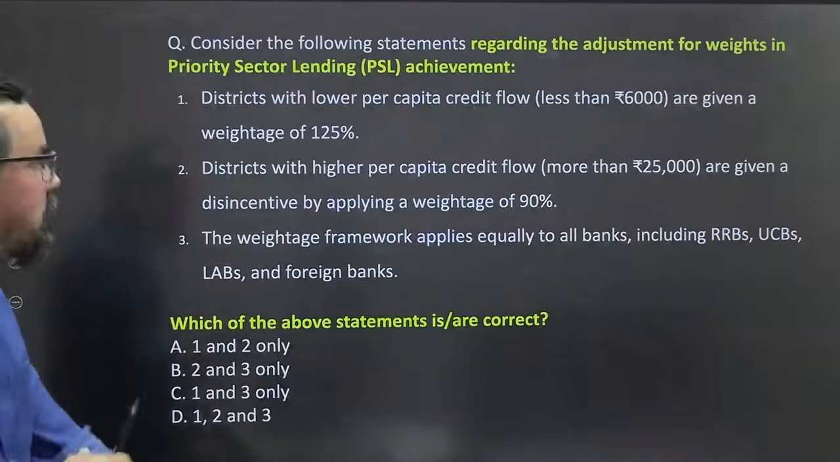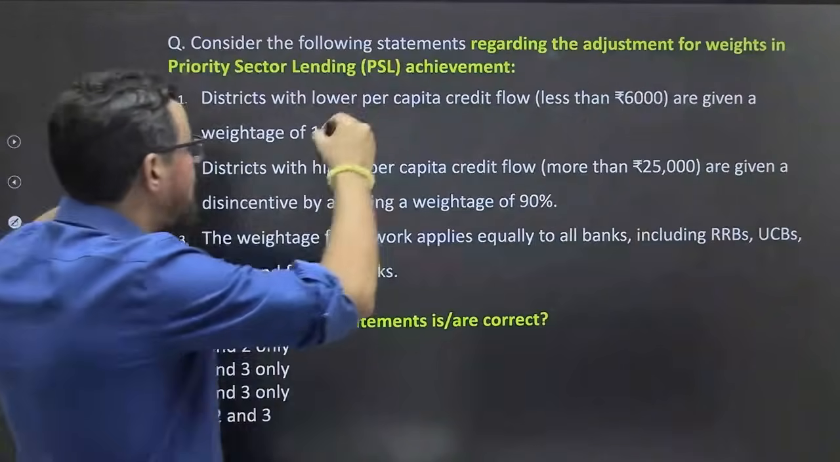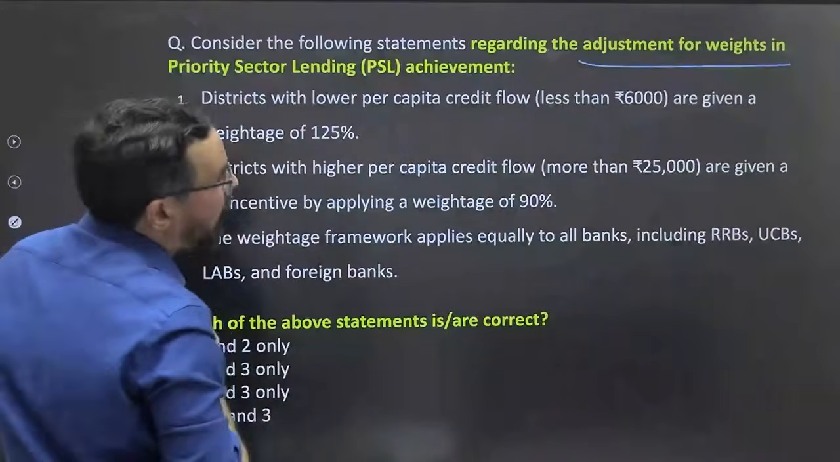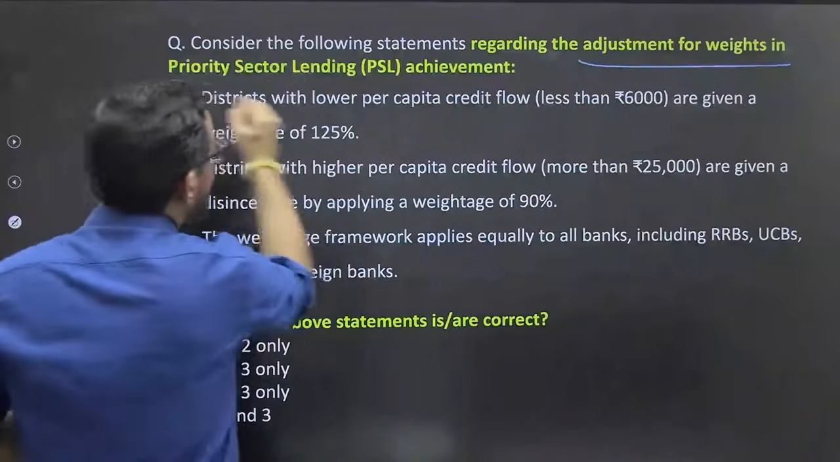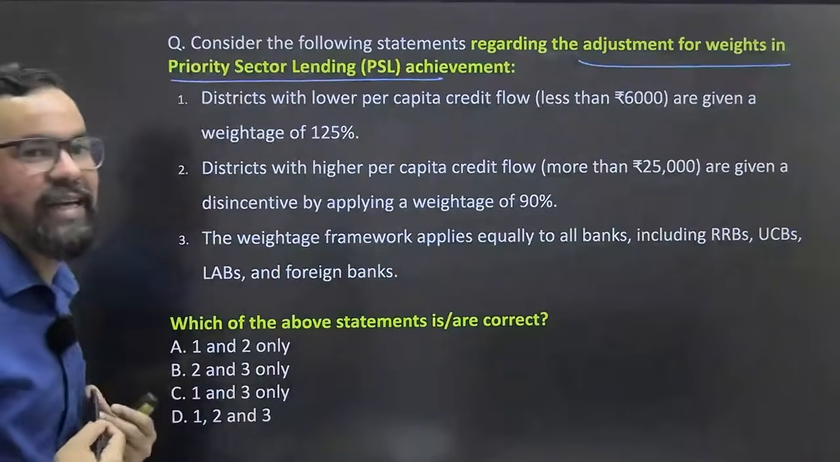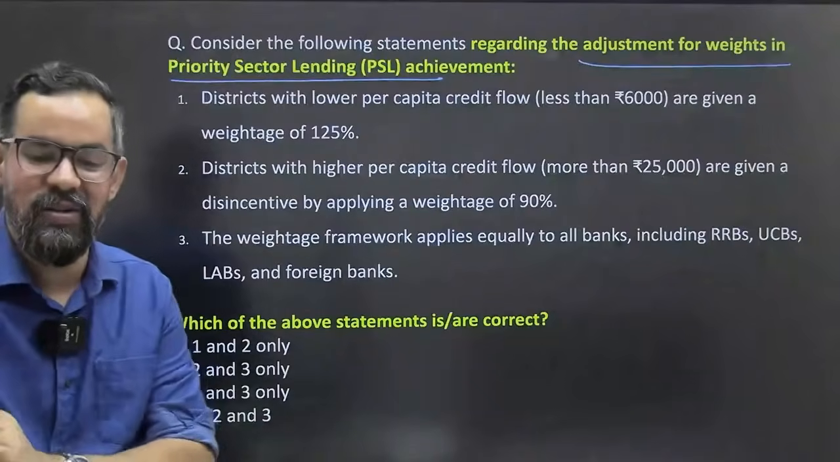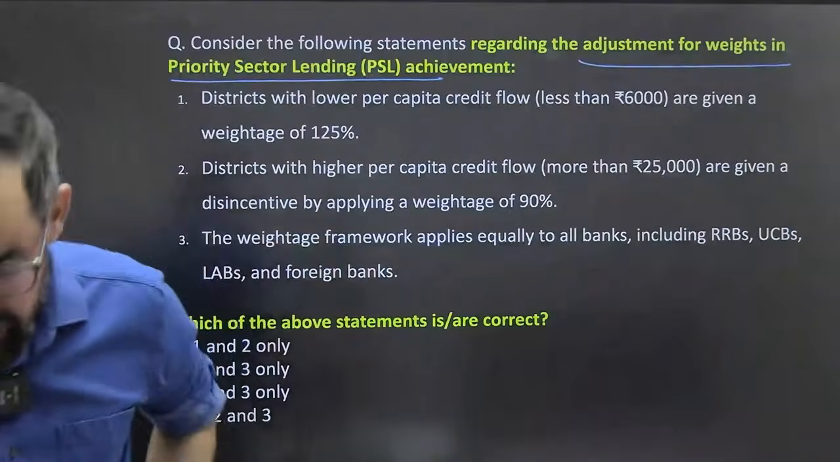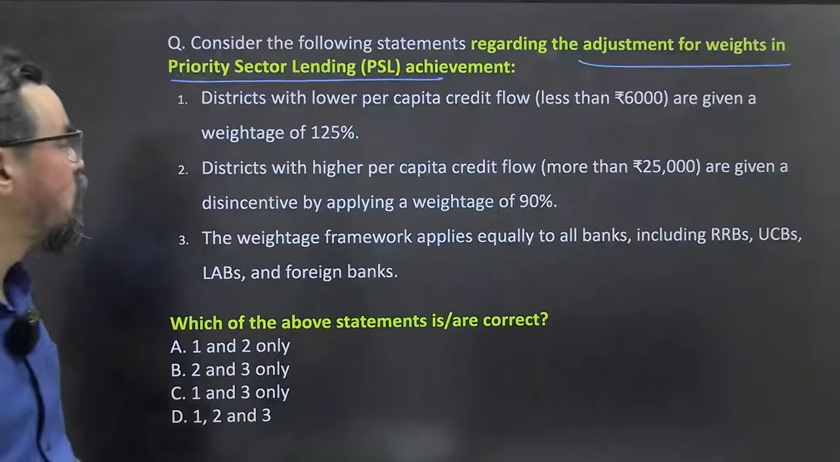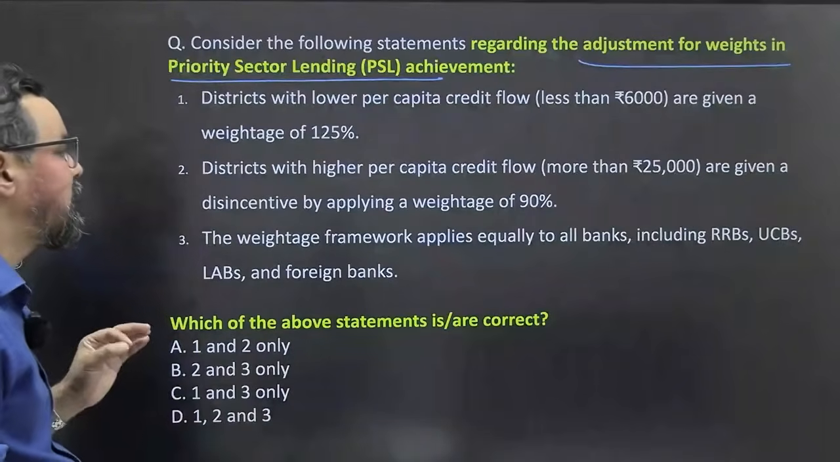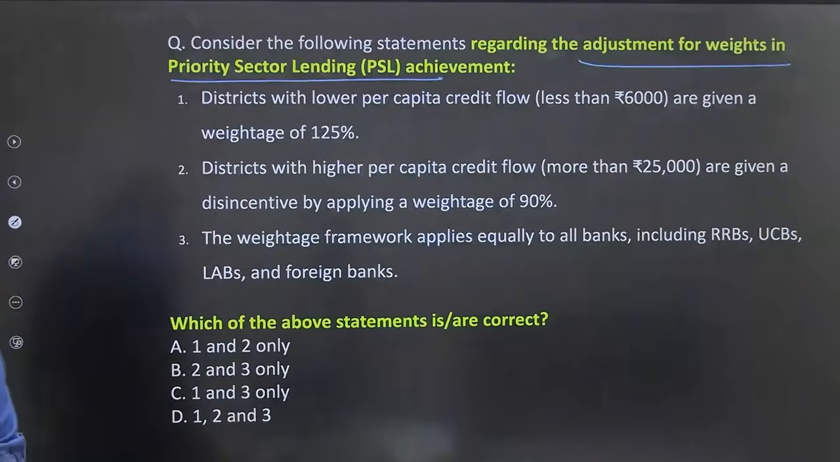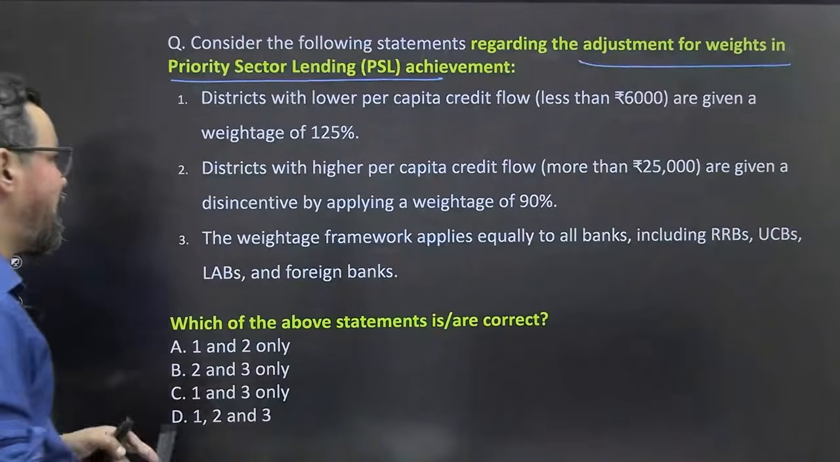One more question. Consider the following statement regarding the adjustment of weight in priority sector achievements. This comes to your branches also, right? You have branch-wise targets and all. I hope everybody is aware about this particular one. What is the target under this particular one? This is something related to our day to day working. So what will be your correct answer, and it is easy.